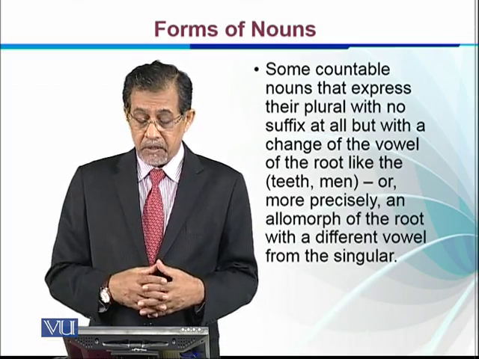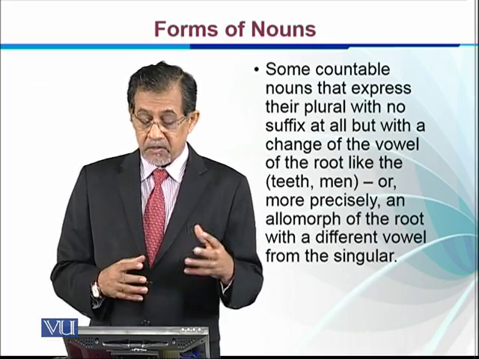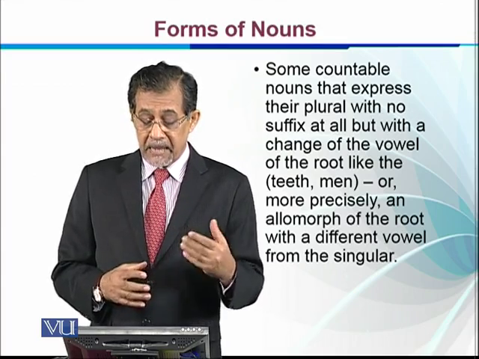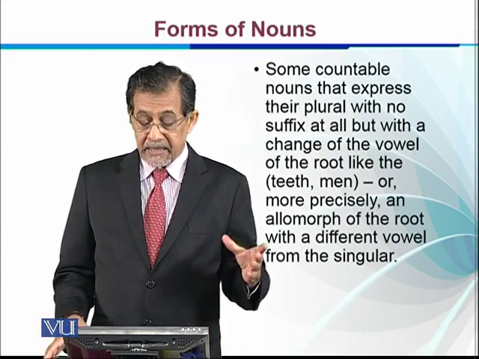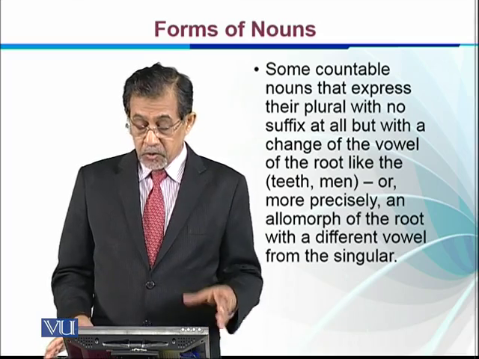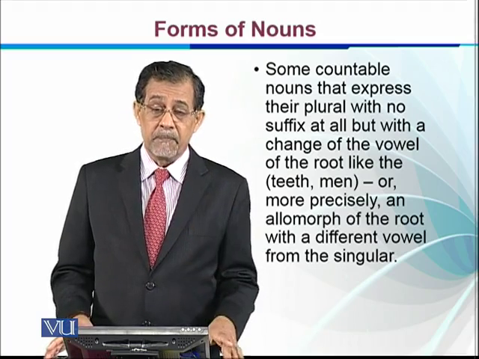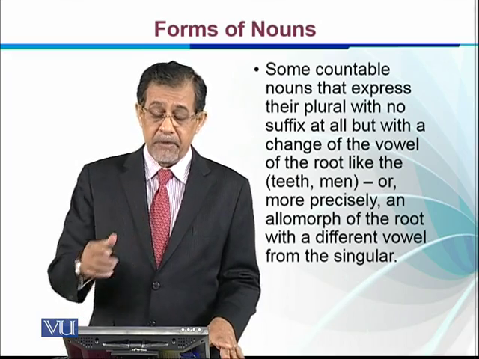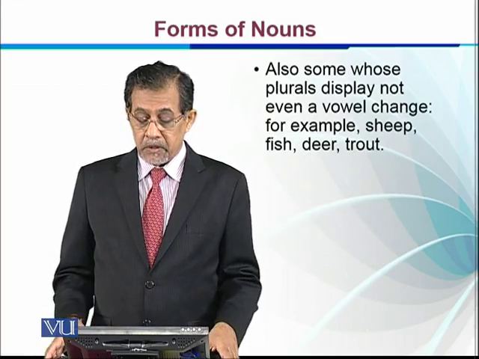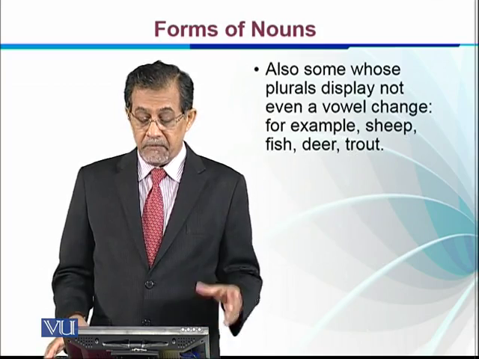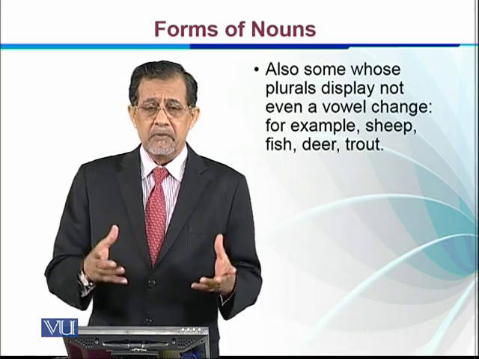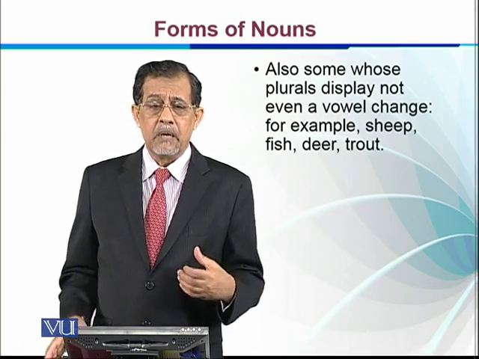Some countable nouns express their plural with no suffix at all, but with an internal change of the vowel, from tooth to teeth and man to men. These are more precisely an allomorph of the root with a different vowel from the singular. So they are allomorphs of the root. This is the new term that we have just introduced. Allomorph of the root, a variant of the root. Also, some nouns whose plural displays not even a vowel change, for example, sheep, fish, deer, trout. We call them zero allomorph, right?